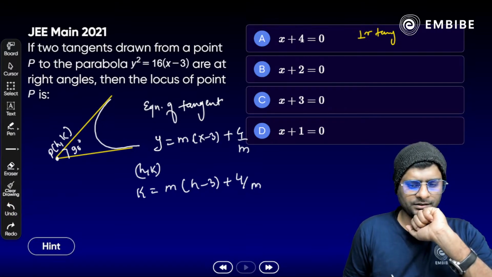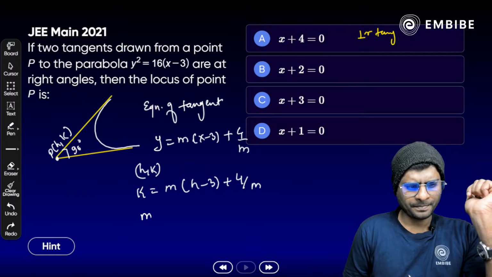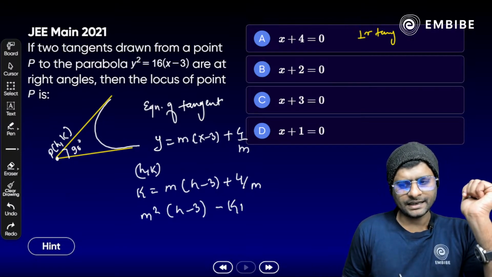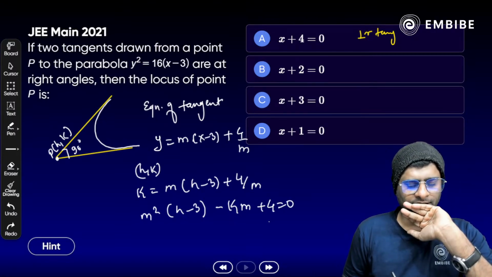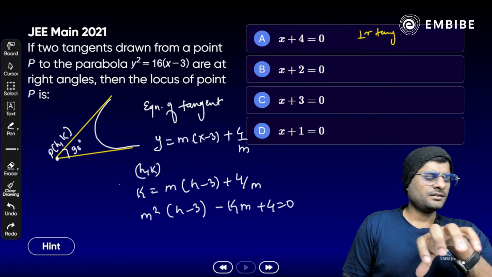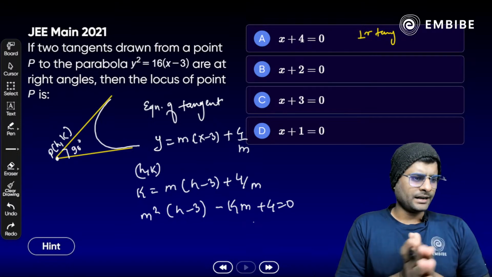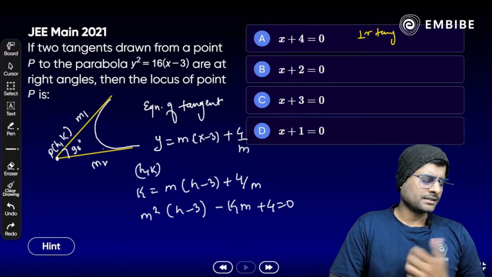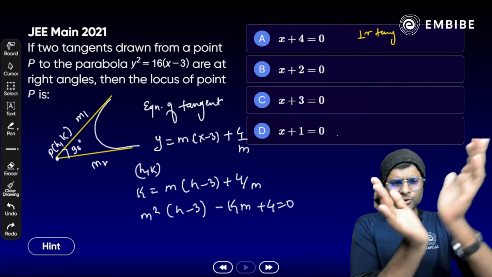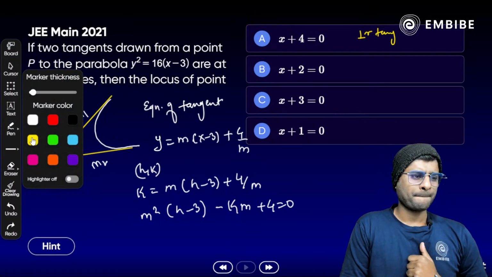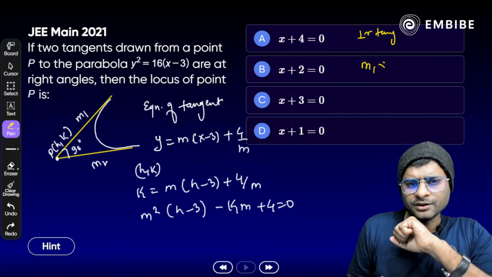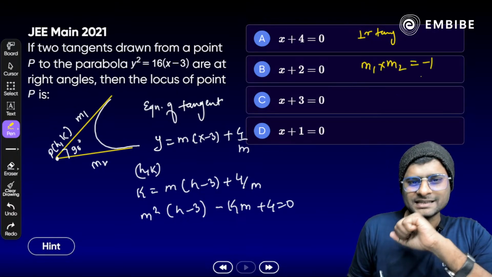Or try to solve it. It is quadratic in m: m square times h minus 3 minus km plus 4 is equal to 0. Now, definitely it has two roots, m1 and m2. If m1 is the slope of the first tangent and m2 is the slope of the second tangent, what will be the product of these two slopes here? They both are perpendicular to each other. Yes, if they both are perpendicular to each other, we have m1 times m2 is minus 1.